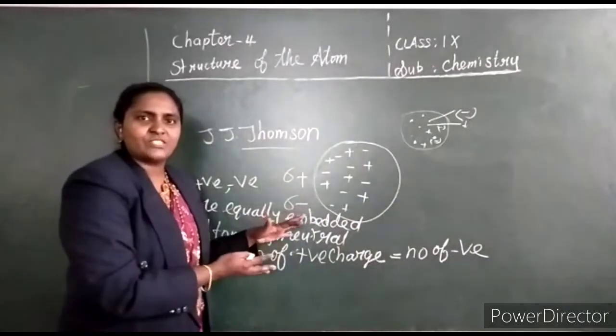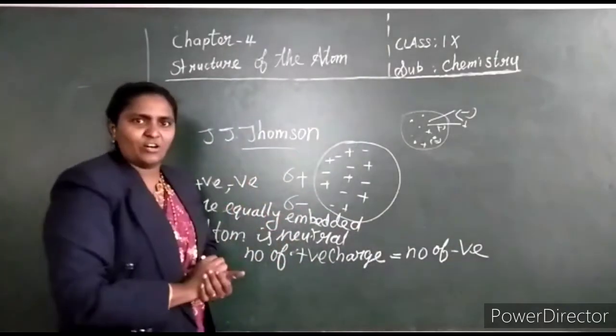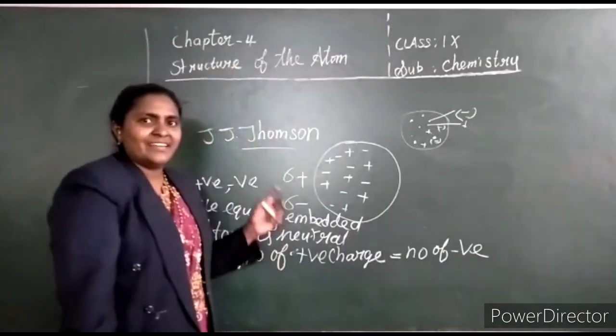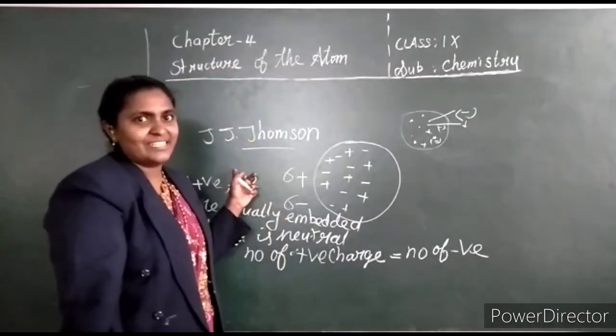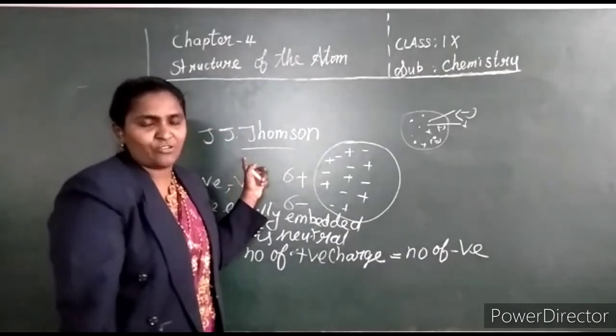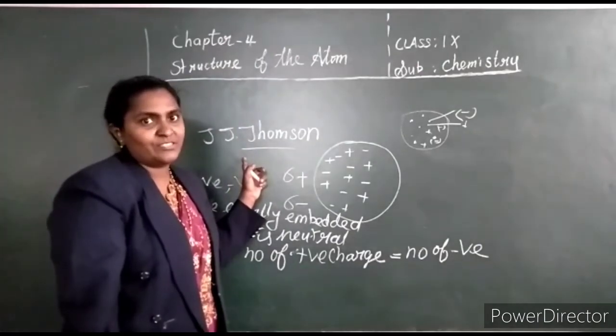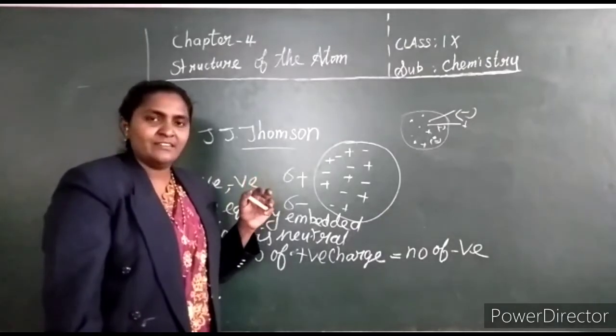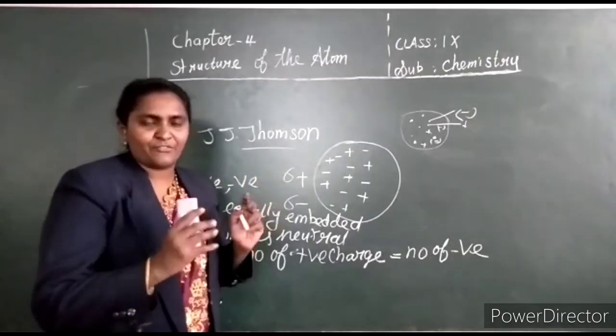So these are the conclusions made by J.J. Thomson. Next comes Rutherford. J.J. Thomson discovered the electron. Rutherford discovered the proton. Now we are going to study what the discovery of Rutherford was.